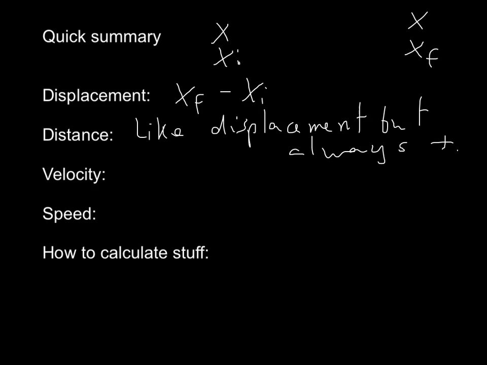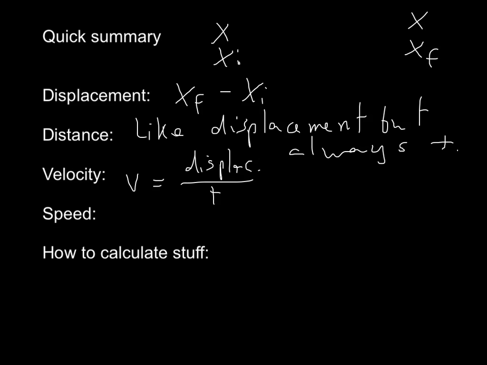Now velocity is related to displacement. It basically tells us how much I moved every second. Now, just like displacement, if I'm moving forward, it's positive. If I'm moving backwards, it's negative. Now, how can I calculate velocity? Well, easily enough. Velocity is just the displacement per unit time. So I just take the displacement and I divide it by the time.